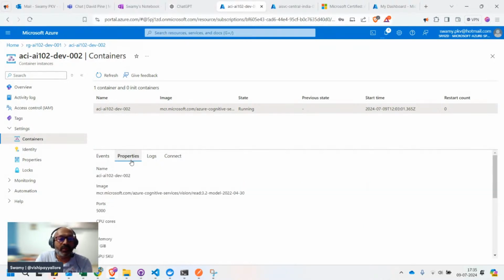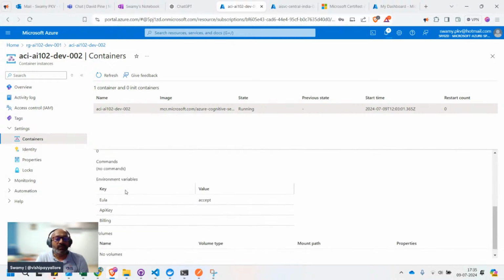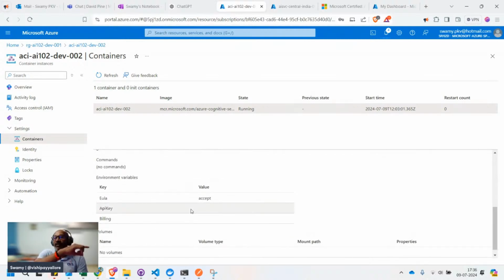From the properties perspective, you can see that the port is 5000, and here you can see the environment variables. EULA, the license, we accepted it, and for billing we gave it as not secure, but these two things we said are secure. Now it's not displaying those values. So now you understand why we selected secure in the previous screens when we were creating